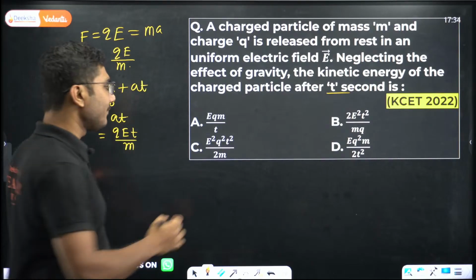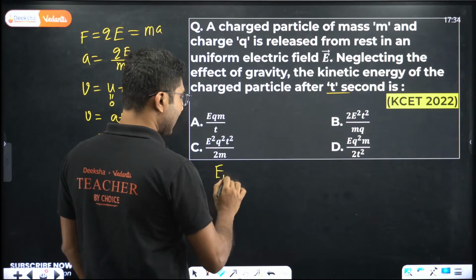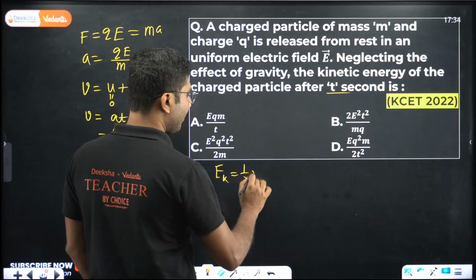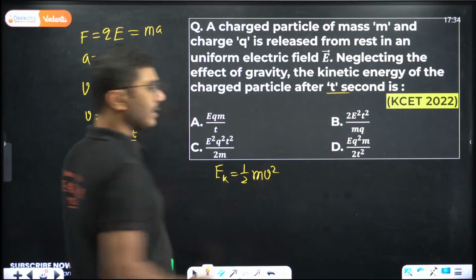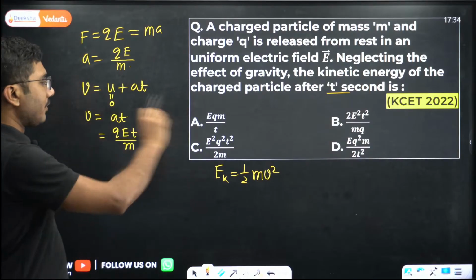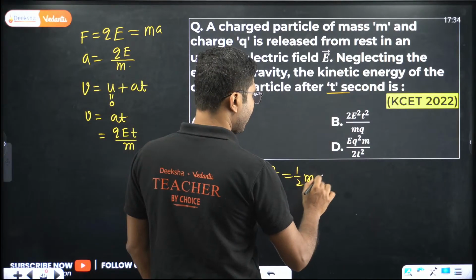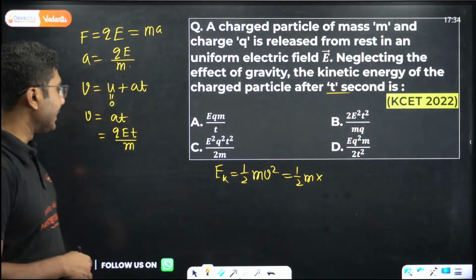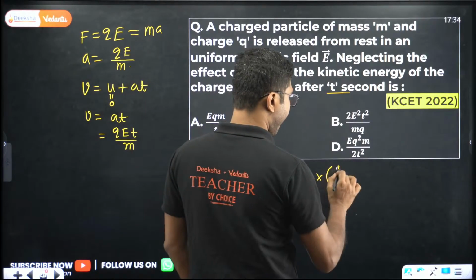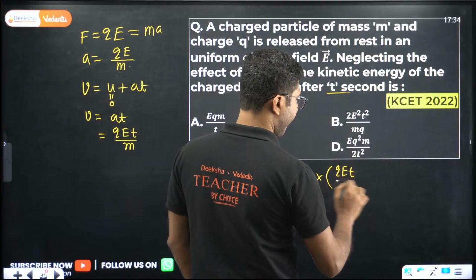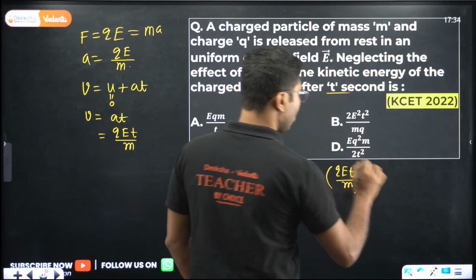Only thing that is left is to calculate the kinetic energy. Kinetic energy is half mv square. The simple formula, just put the value and calculate. So it will be half m into (qEt by m) whole square.